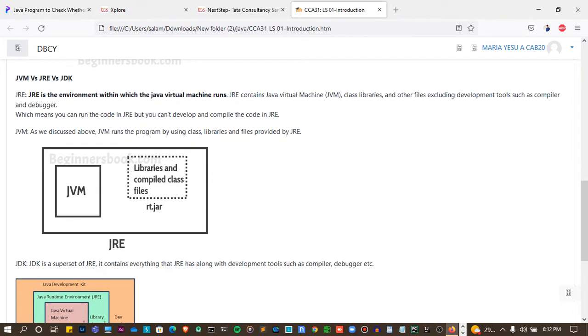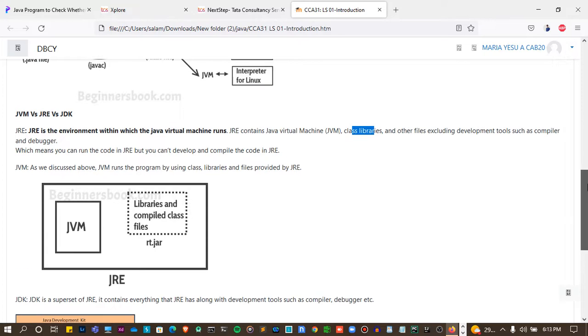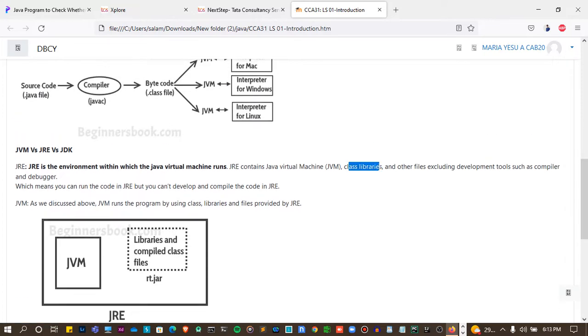And then JVM versus JRE versus JDK. Here you can see JRE. JRE is the environment within which the Java Virtual Machine runs. Inside the JRE, the JVM runs. JRE contains the Java Virtual Machine, class libraries, predefined methods, and other files, excluding development tools such as the compiler and debugger.